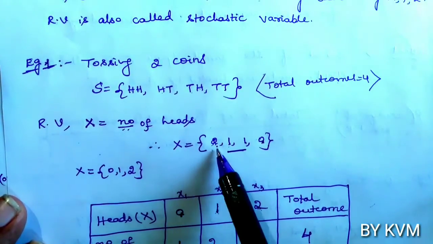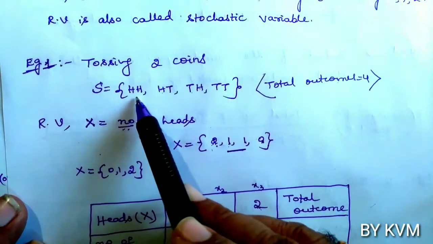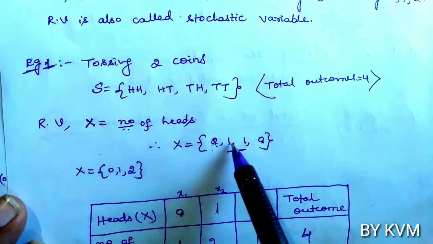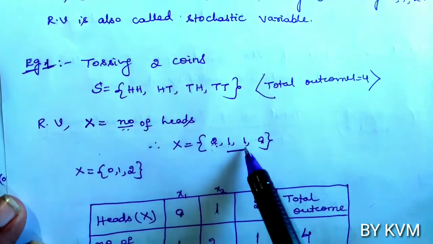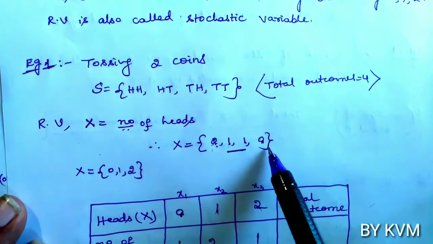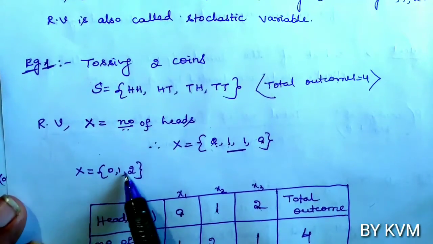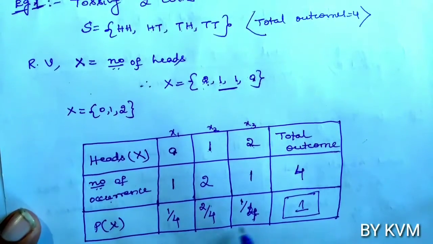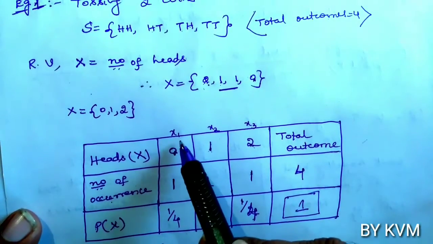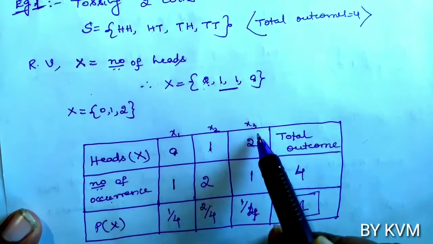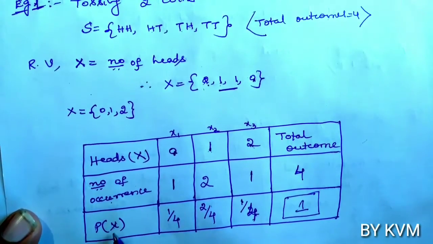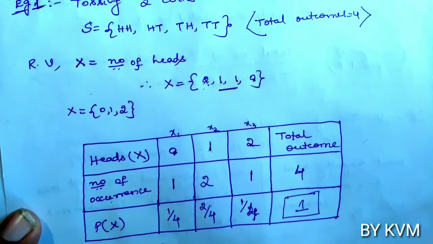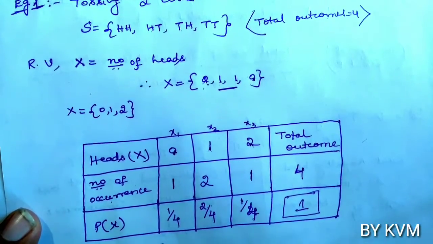So x equals, in the first outcome 2 heads, second outcome 1 head, third outcome 1 head, fourth outcome there is no head, so 0. So x takes the values 0, 1, 2. Now we have discussed how to write this table. If you see this table, these are the x values, x1, x2, x3. Then these are the probability values, p of x1, p of x2, p of x3.